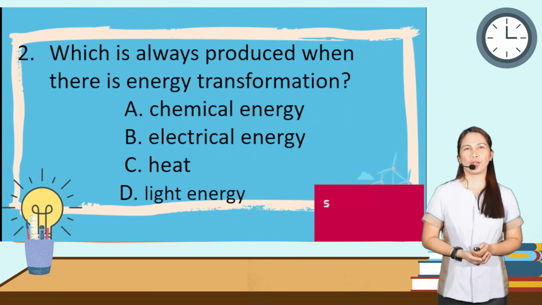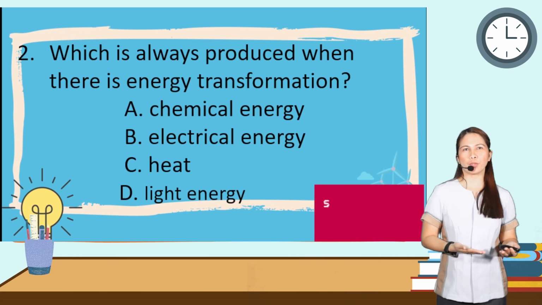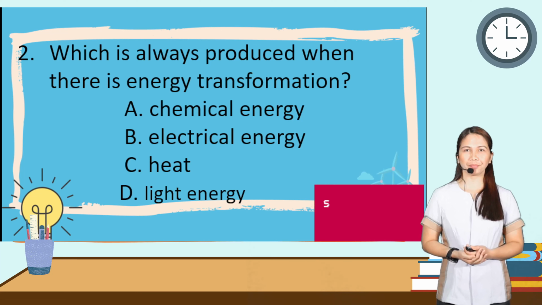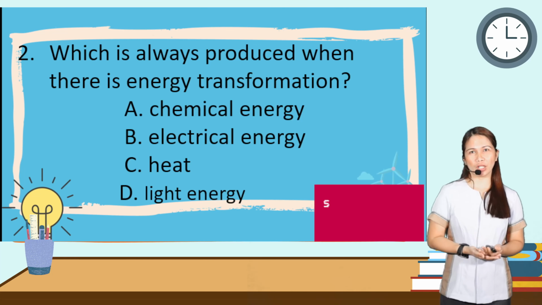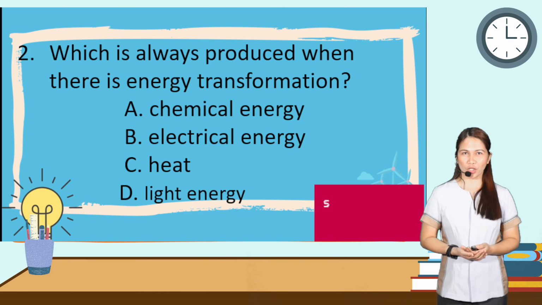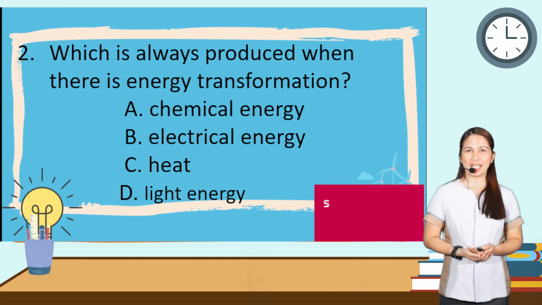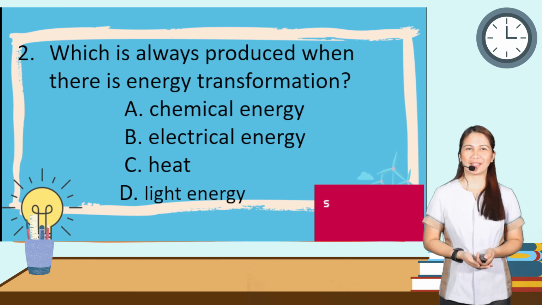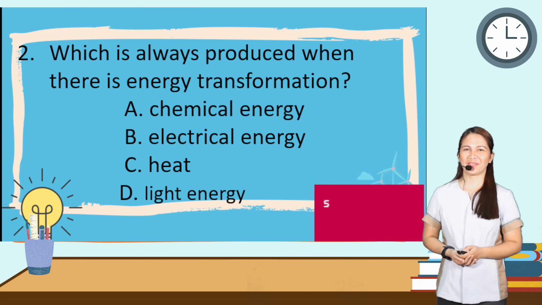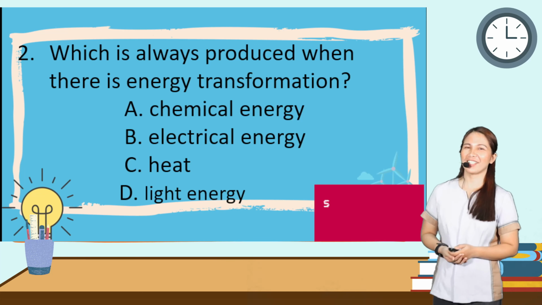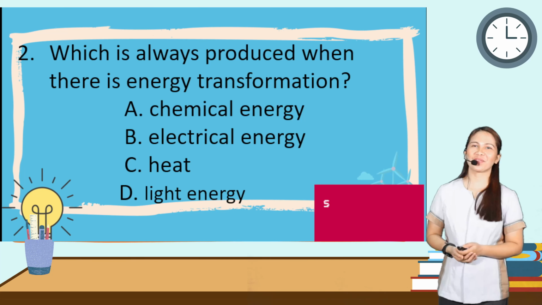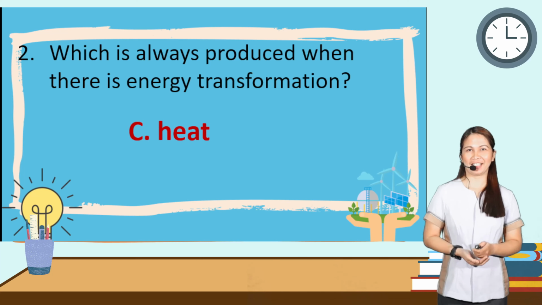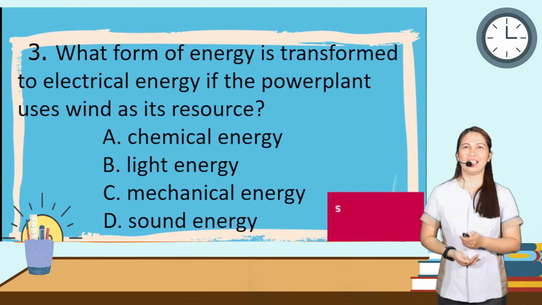Let's take another example. Which is always produced when there is energy transformation? A, chemical energy. B, electrical energy. C, heat energy. And D, light energy. What is your answer? The correct answer is heat. That is right. Moving on.